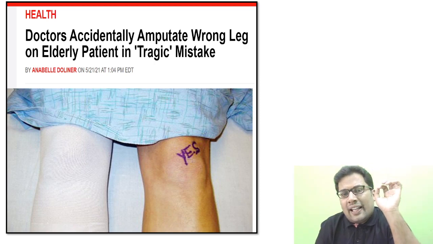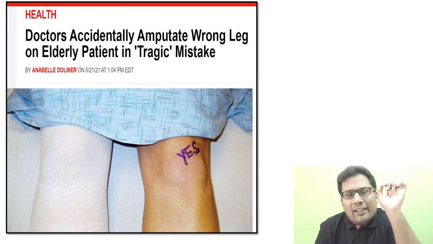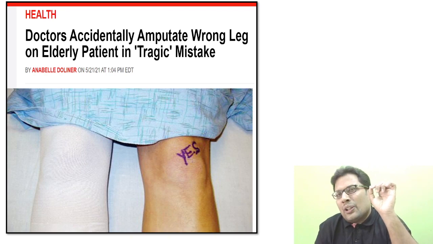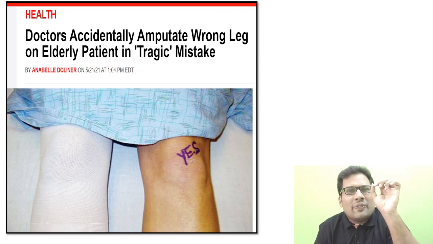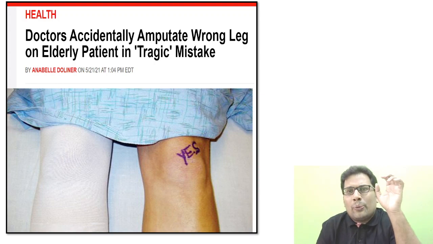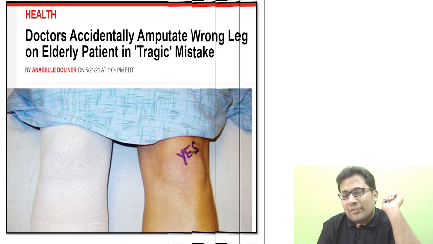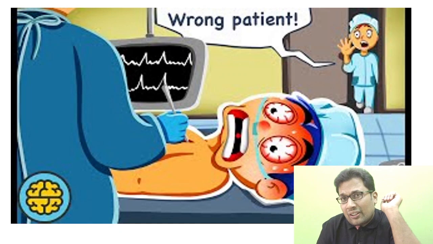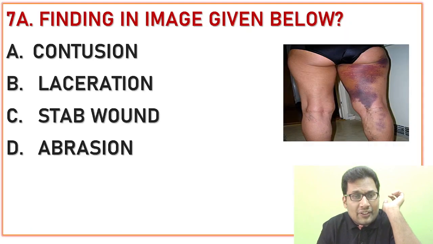Doctors accidentally amputate wrong limb on elderly patient in a tragic mistake. So it is actually res ipsa loquitur, the facts speak for themselves. It contributes to criminal negligence. Yes, wrong patient, example for criminal negligence.